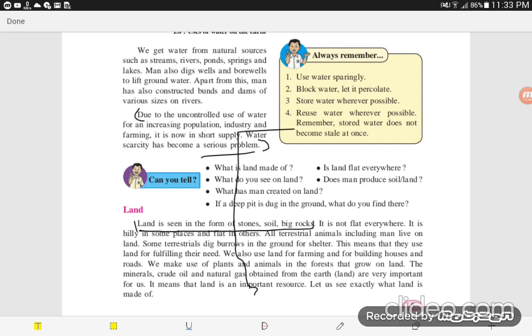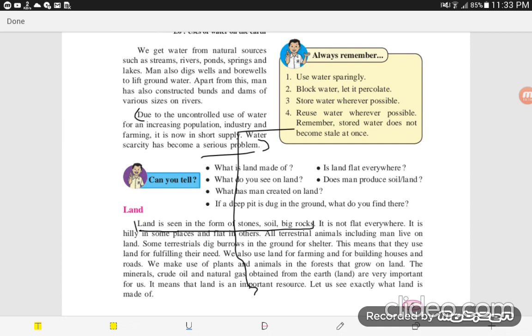Now the last question. Does man produce soil and land? No. Man can artificially produce land by reclamation, but naturally he can't produce soil. These questions and answers I will send you as a picture.